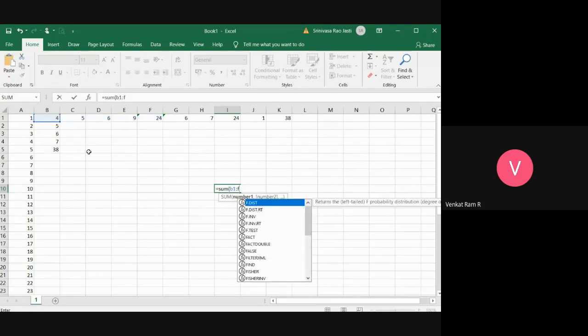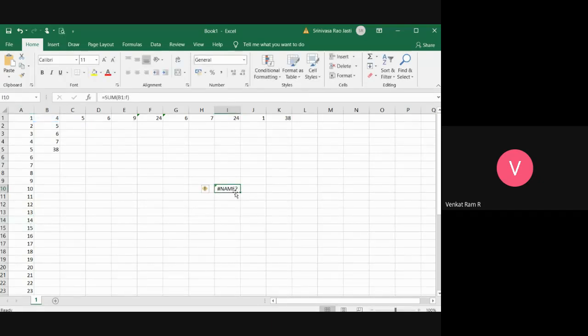Wait, I will make some other, A1. So if we are using a combination of a row and a column, then that is called the row and column range. How will you select a range? We can just click on a cell and select whatever answer you want. Okay.